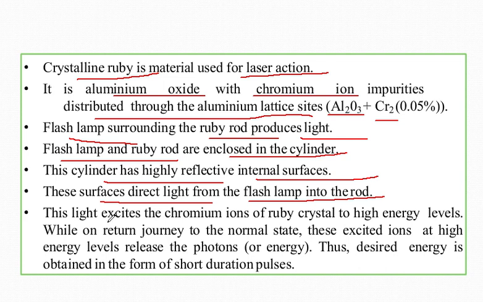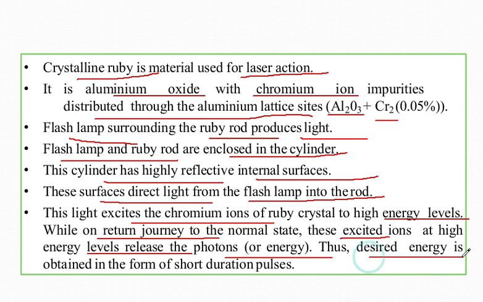Now this light excites the chromium ions of the ruby crystal to a high energy level. While on the return journey to the normal state, this excited ion at the high energy level releases a photon of energy. Thus, the desired energy is obtained in the form of a short duration pulse.